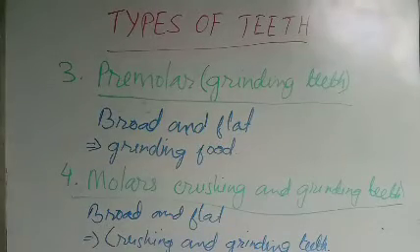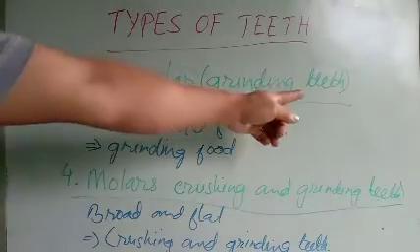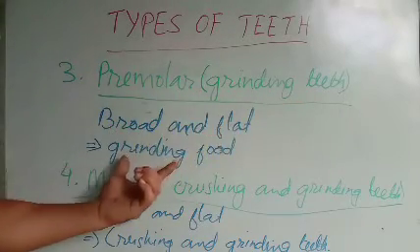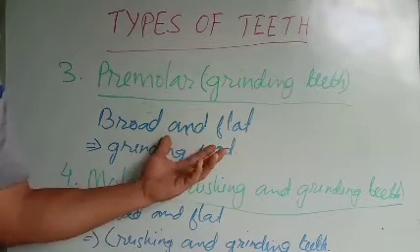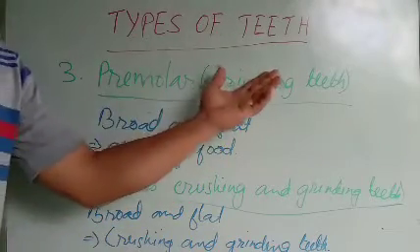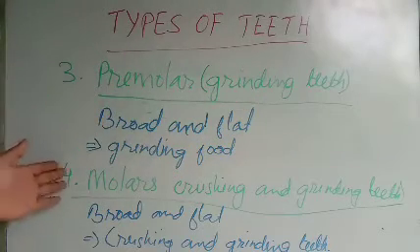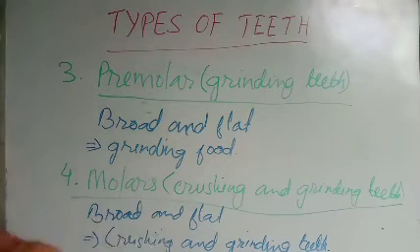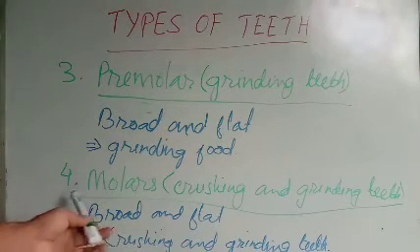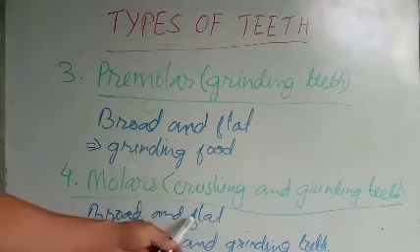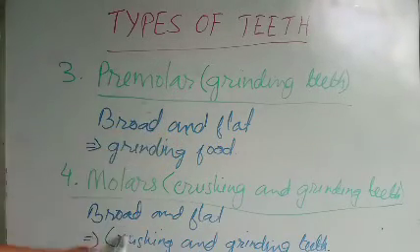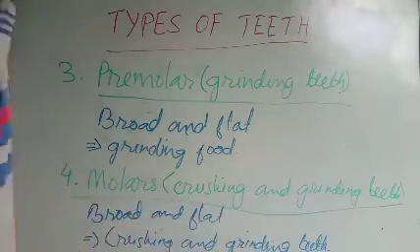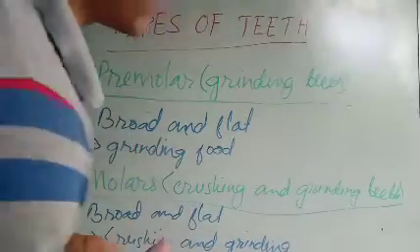Number 3 is the premolar, the grinding teeth. Here the teeth are broad and flat, and the main function is grinding of food. Whatever food we eat, the premolar grinds the food. And the last one we have here is the molar teeth, in other words, crushing and grinding teeth. These are broad and flat, same as the premolar. The main function is crushing and grinding of food.